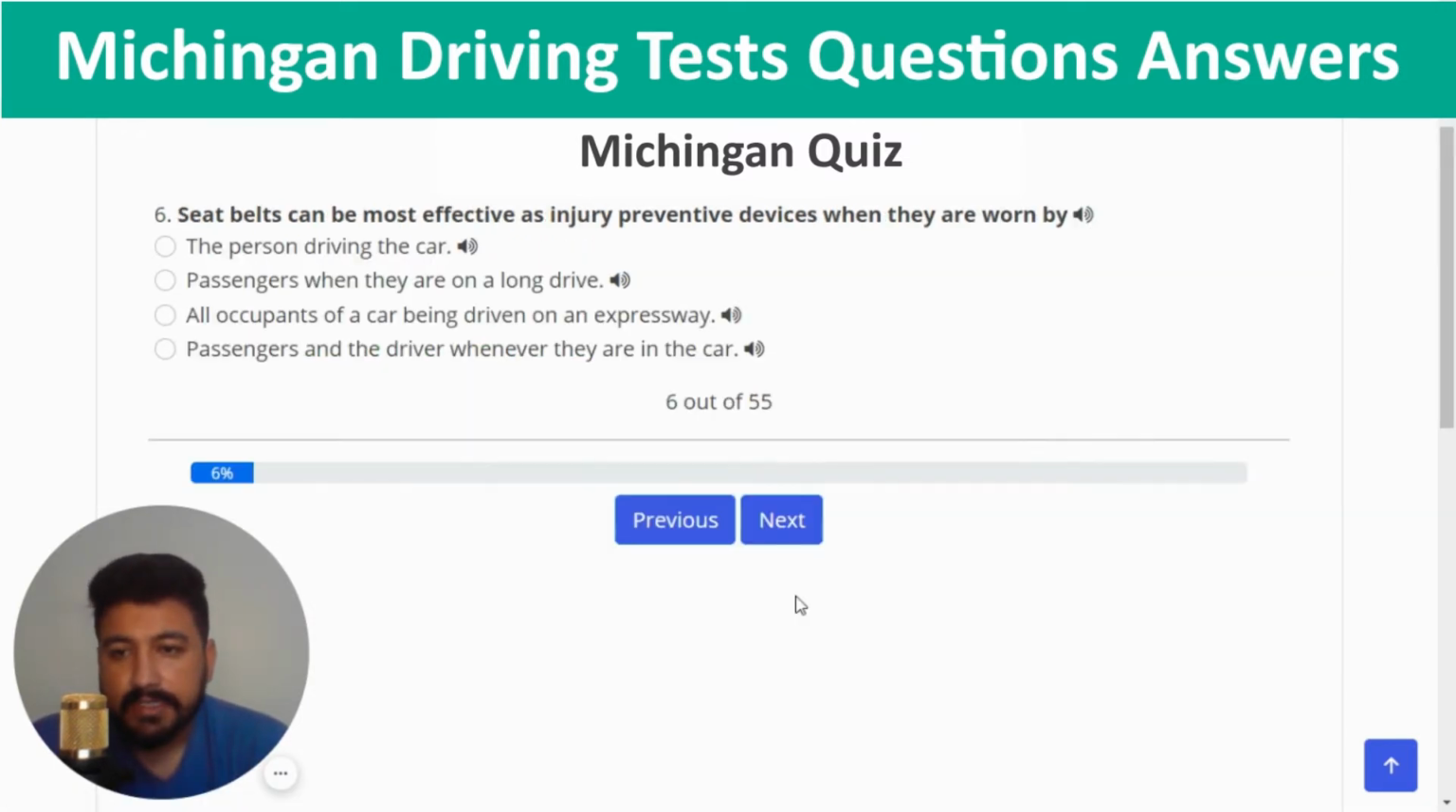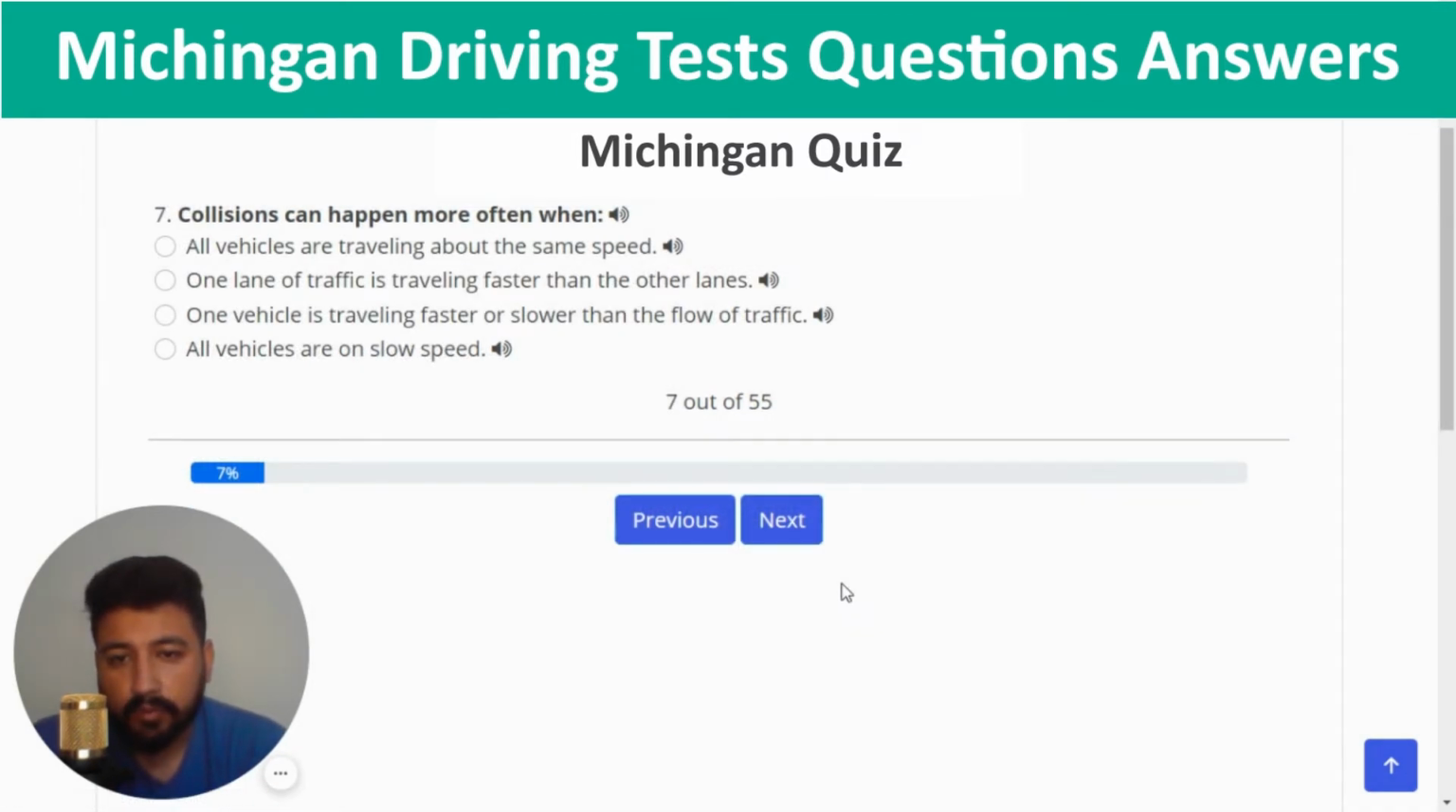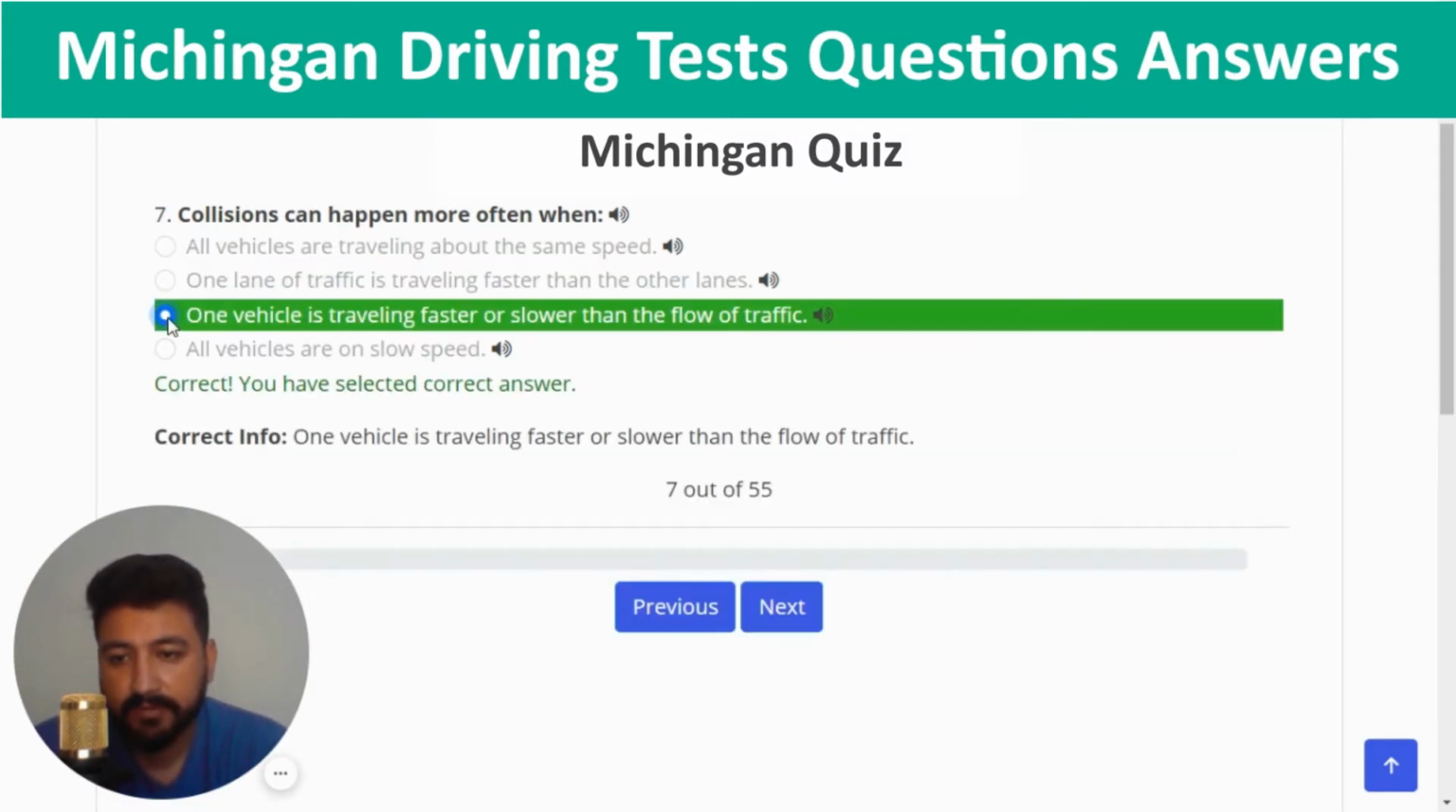Correct, and next. Seat belts can be most effective as injury preventive devices when they are worn by, the right answer of sixth question is passengers and the driver whenever they are in the car. So I'm going to click on the last option, which should be the right one. Yeah, and next. Collisions can happen more often when, the right answer is one vehicle is traveling faster or slower than the flow of the traffic. So looking like the third option is the right one.